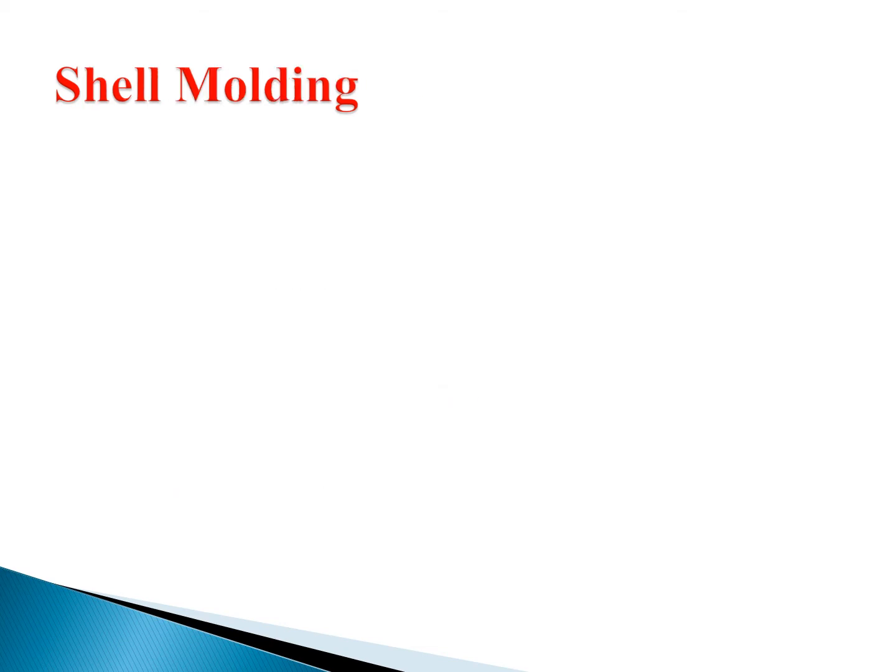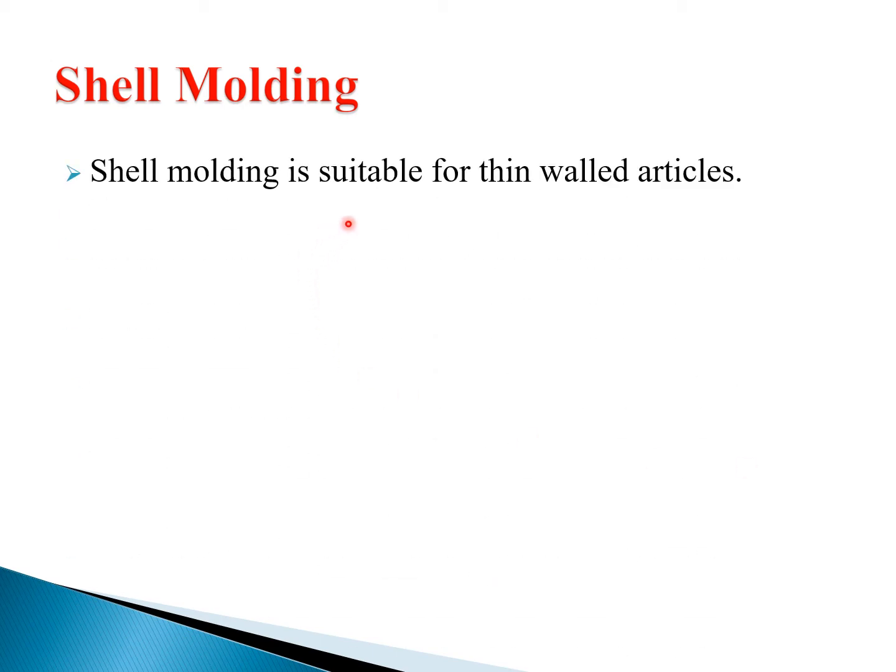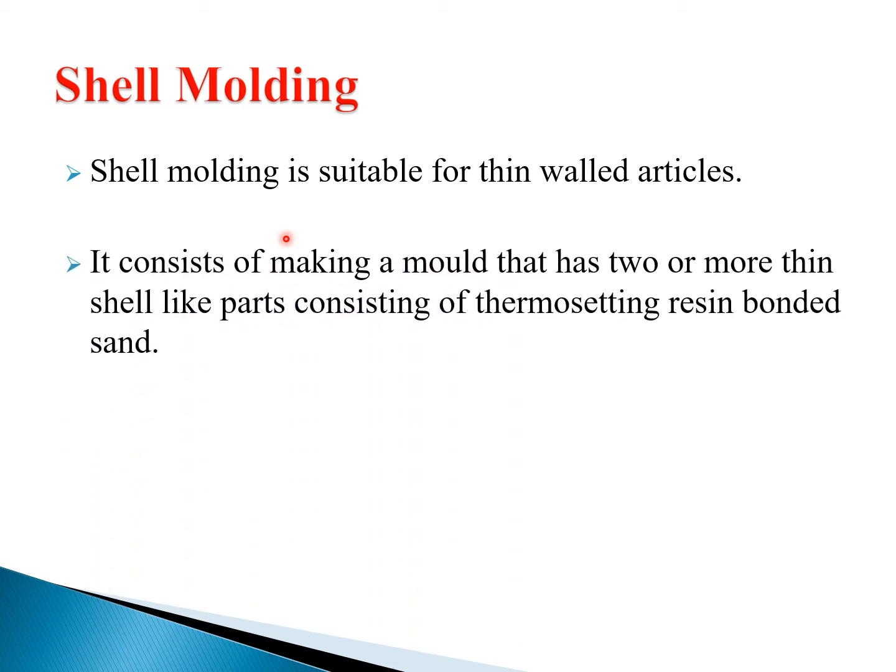First of all, we will see shell molding. What is meant by shell molding? Shell molding is suitable for thin-walled articles, meaning the width is small and the length is very high. If you want steel rods, those are made by shell molding with different shapes. Also, we can make other shapes, and diagrammatically you can see that.